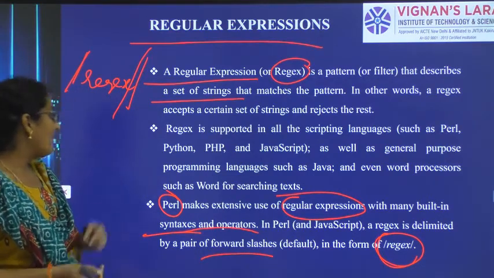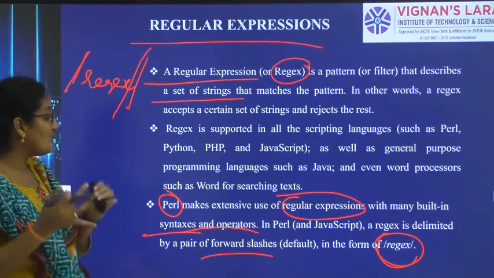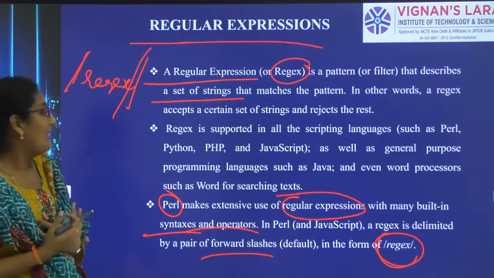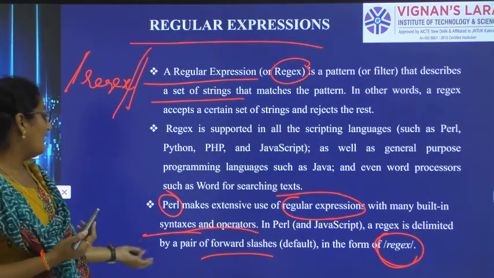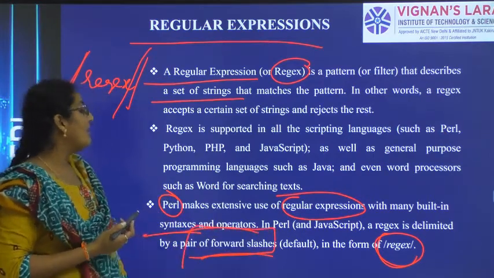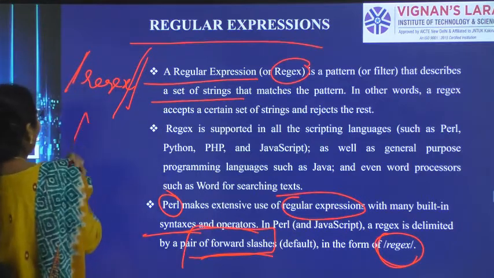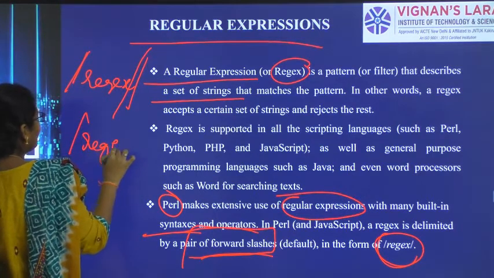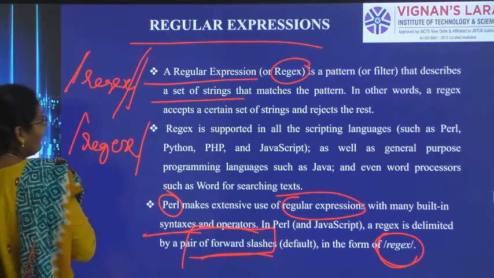Finally, Perl will use regular expressions with the help of syntaxes and operators. We use forward slashes to delimit the regular expressions: forward slash, regex, again forward slash.